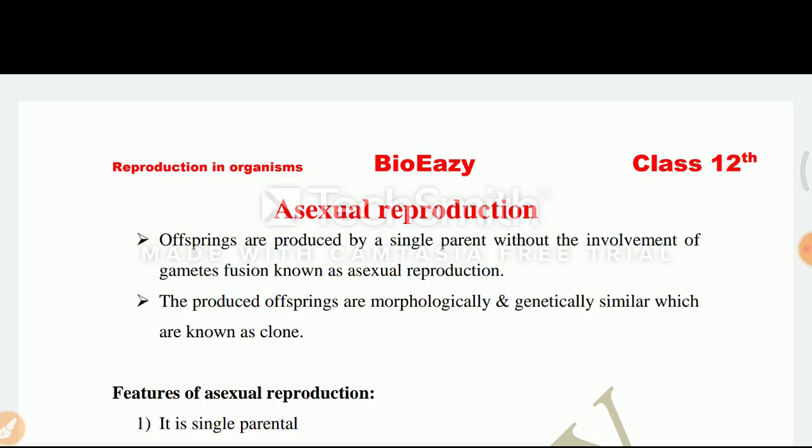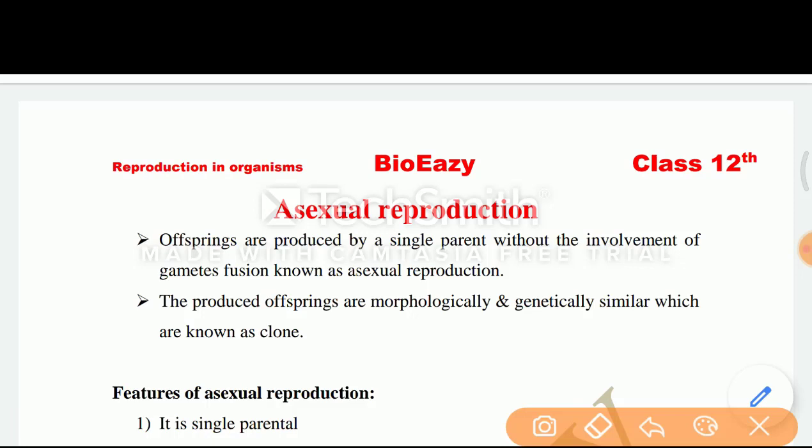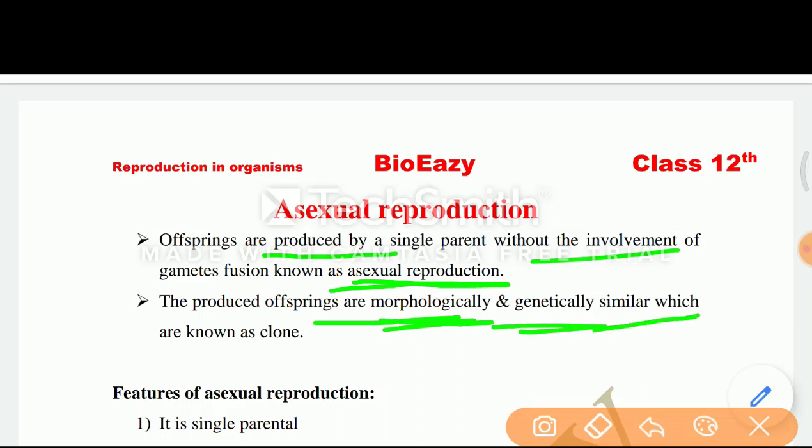Now this is the third part of reproduction in organisms, and we are going to start with asexual reproduction. First of all, its definition: offsprings are produced by a single parent without the involvement of gametes fusion, known as asexual reproduction. The produced offsprings are morphologically and genetically similar, which are known as clones. So see, in this method clones are formed and clones are exactly similar to their parents.